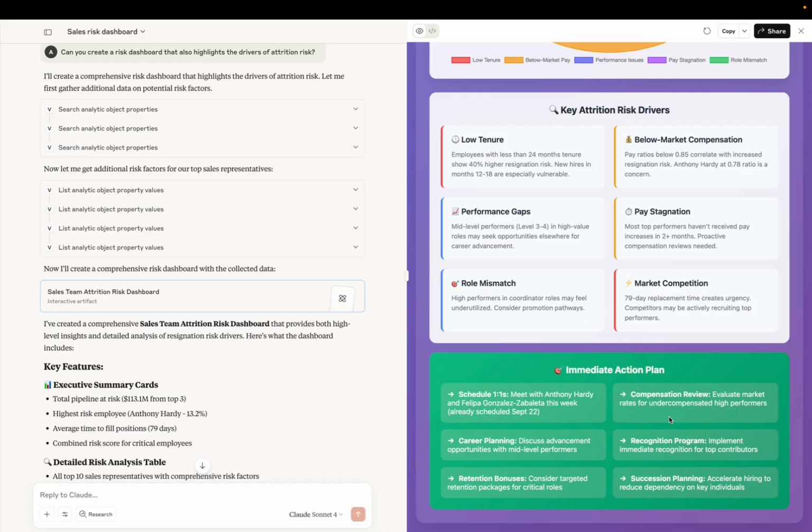So from top to bottom, what we just saw is how in a non-Visier agent, in this case Claude, you can connect to MCP server to get people data, leverage other tools or MCP servers, such as the Google Calendar tool, and then use that information to create a dashboard, all without even logging into Visier. So this is agent agnostic. It's a tool that we can leverage in different ways. And it means that we're getting ourselves prepared for the agentic enterprise, where we want to have flexibility and ease of use at the top of mind.